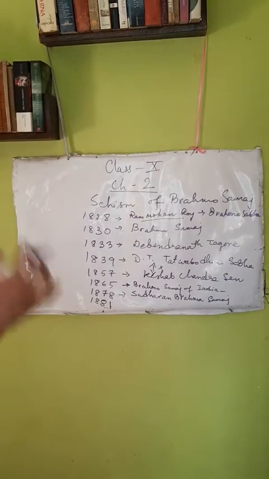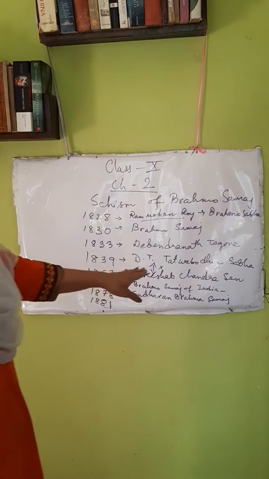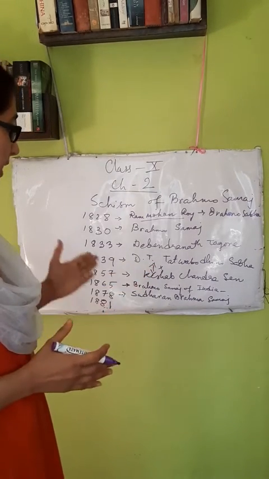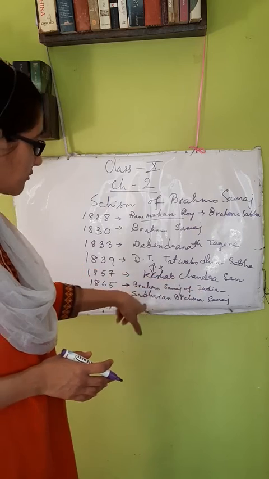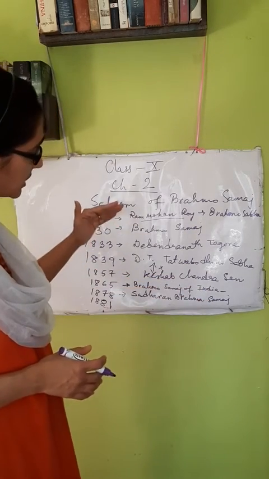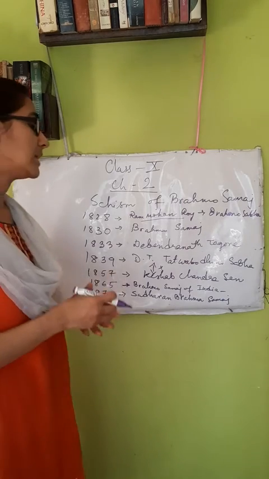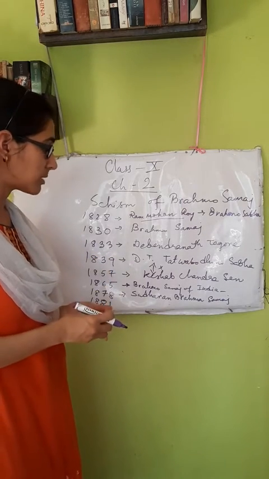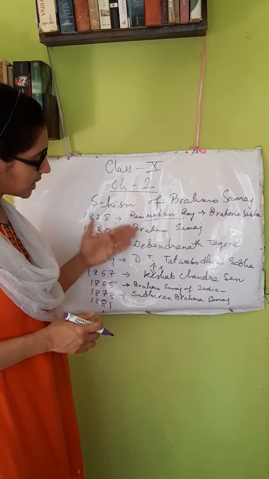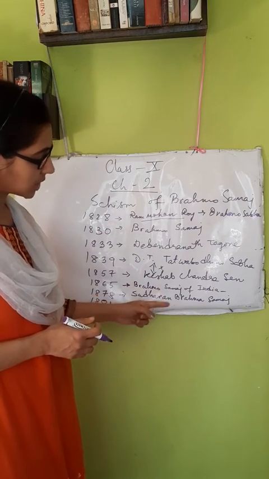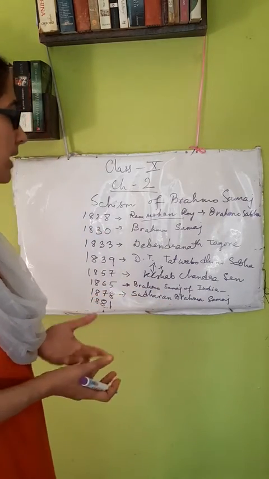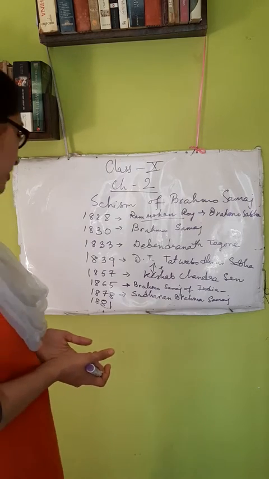The Sadharan Brahmo Samaj of 1878 was founded by Vijay Krishna Goswami and Shivnath Shastri. These two persons were eminent followers of Keshav Chandra Sen, but as there was a difference of opinion, they came out from the Brahmo Samaj of India and formed the Sadharan Brahmo Samaj. So with this three-way split, the Brahmo Samaj broke, and eminent weakness was found in it. This break, that is Adi Brahmo Samaj, Brahmo Samaj of India, Sadharan Brahmo Samaj, made the fall of the Brahmo Samaj inevitable.